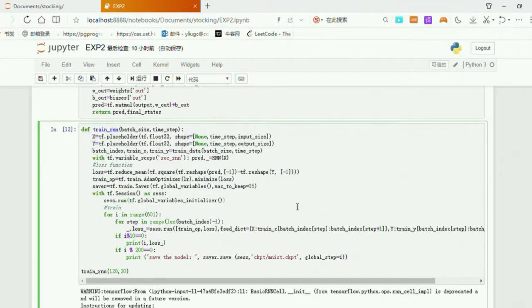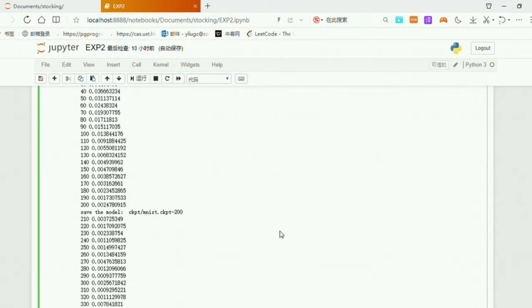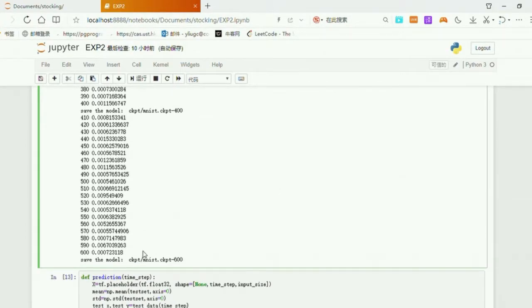Then we can train our model. First, define the loss function, and we use Adam optimizer to minimize our loss. We fit the training features and label. We run 600 times and print the loss every 10 times. We can see that after 600 times training, the loss is very small.